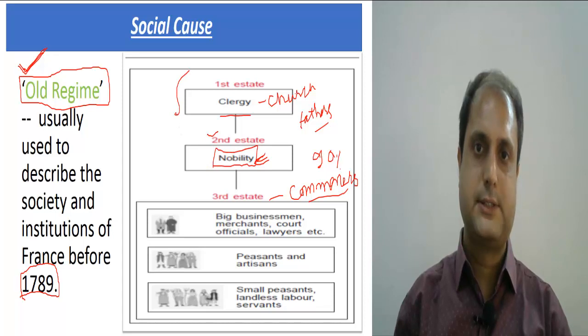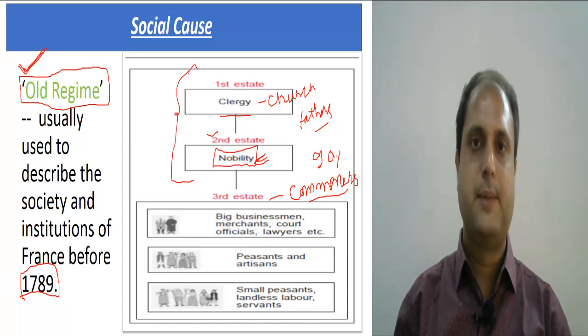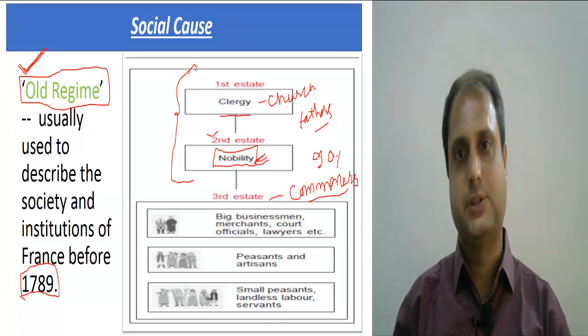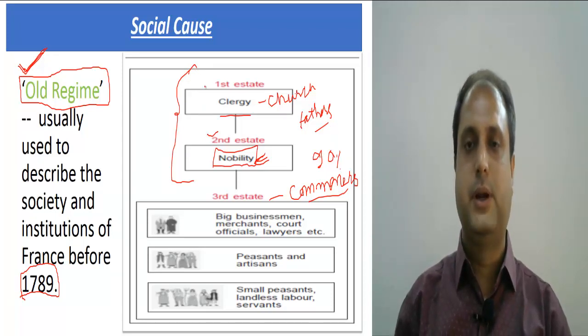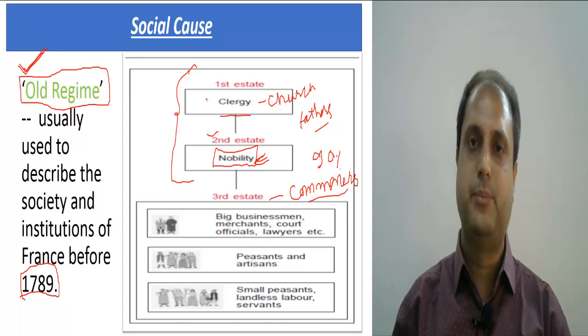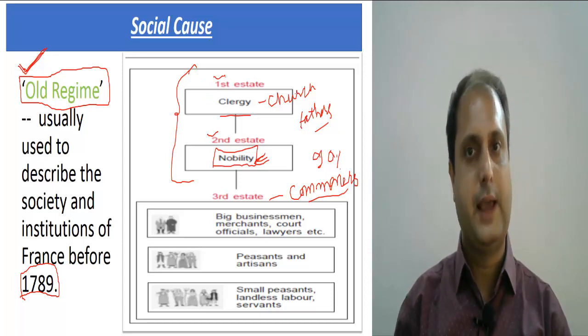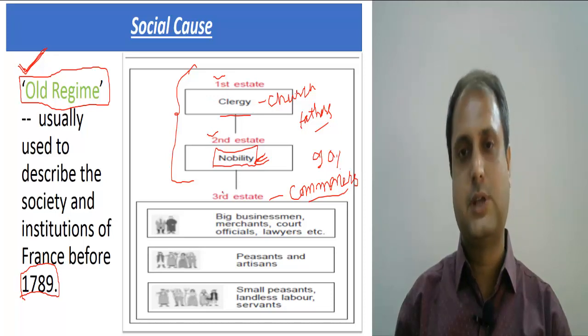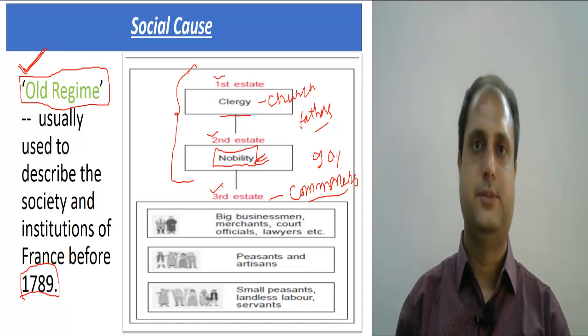So these two estates, these two people, were exempted from paying any kind of taxes. They were collecting the tax, but the people would not pay any type of taxes. These two estates were not paying any type of tax. All the taxes in the society are paid by the third estate.